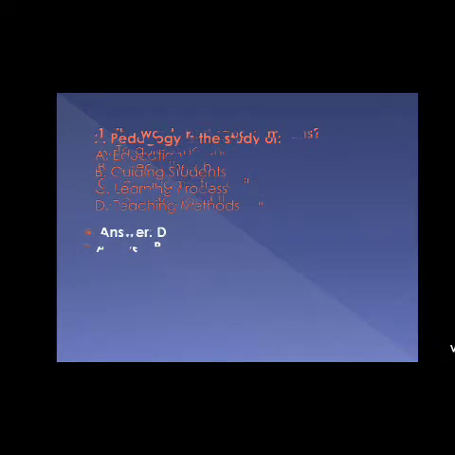Now question number 2. Pedagogy is study of option A education, option B guiding students, option C learning process and option D teaching method. Here the correct answer is option D teaching method. Actually pedagogy is the study of teaching method, how to lead the child.